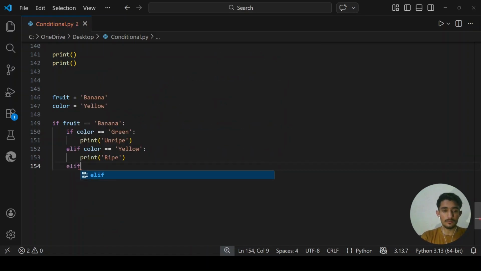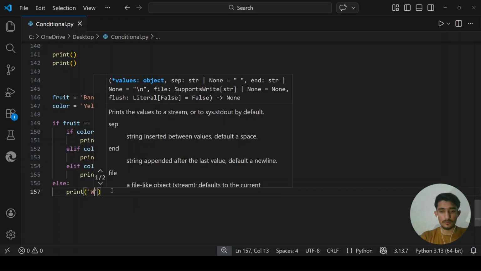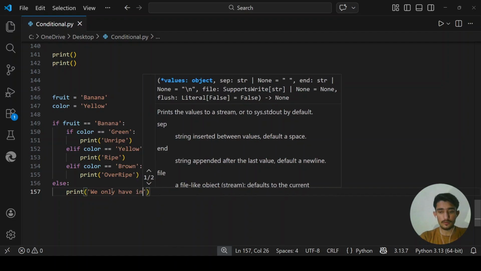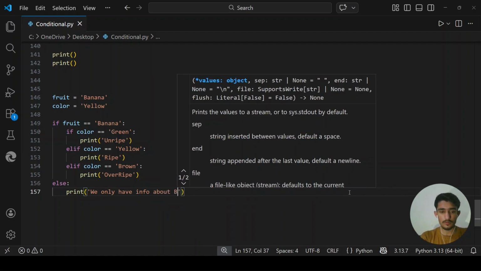If color is equal to brown, then print overripe. Else print we only have info about banana.